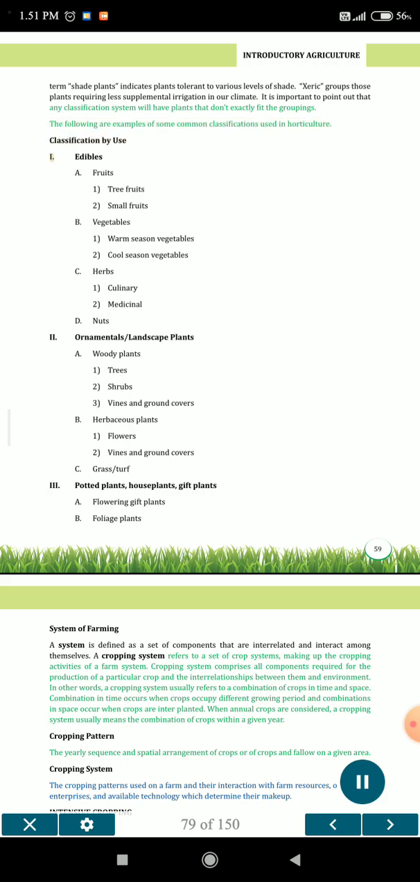Classification by use. 1. Edibles. A. Fruits: 1. Tree fruits, 2. Small fruits. B. Vegetables: 1. Warm season vegetables, 2. Cool season vegetables. C. Herbs: 1. Culinary, 2. Medicinal. D. Nuts. 2. Ornamentals. Landscape plants.